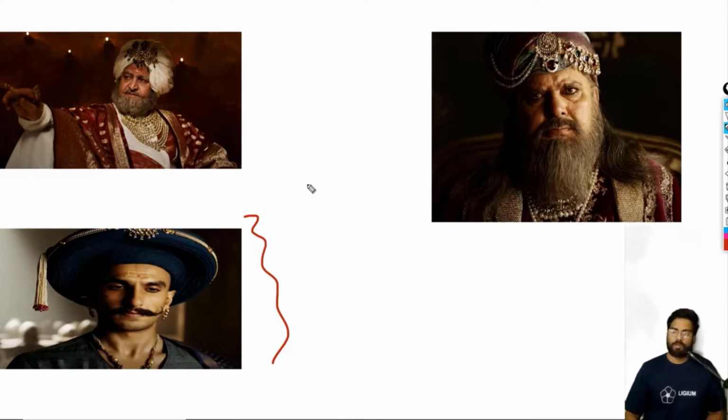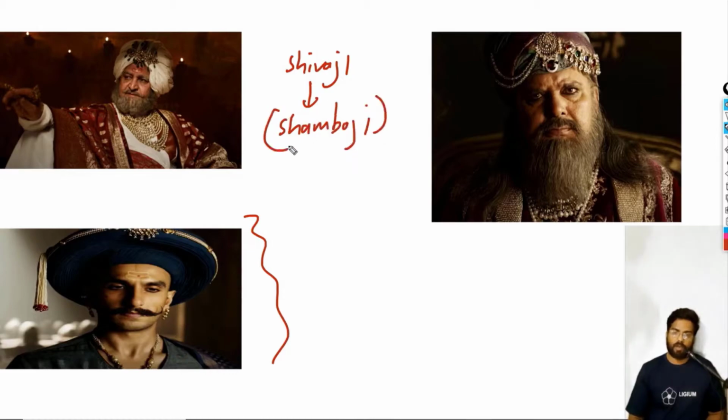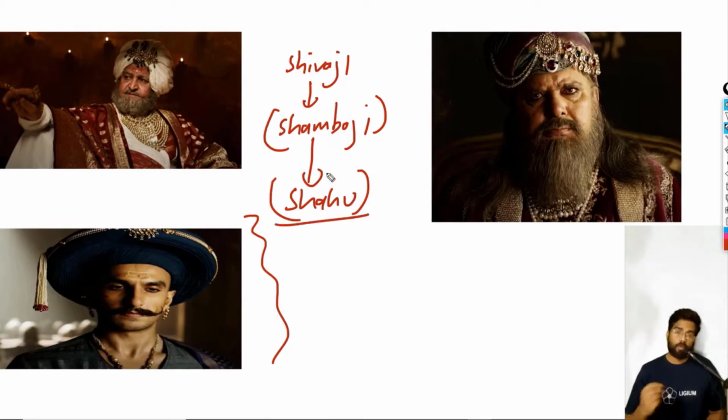Now, as you may remember, Shivaji was the founder of the Maratha kingdom, and after him the next ruler was Shambhaji. Shivaji's son Shambhaji was executed by Aurangzeb. Shambhaji was succeeded by his son Shahu. Shahu had problems getting to the throne, as there were many factions led by a person called Tarabai. Tarabai and her factions were defeated by Shahu and his friend Balaji Vishwanath.